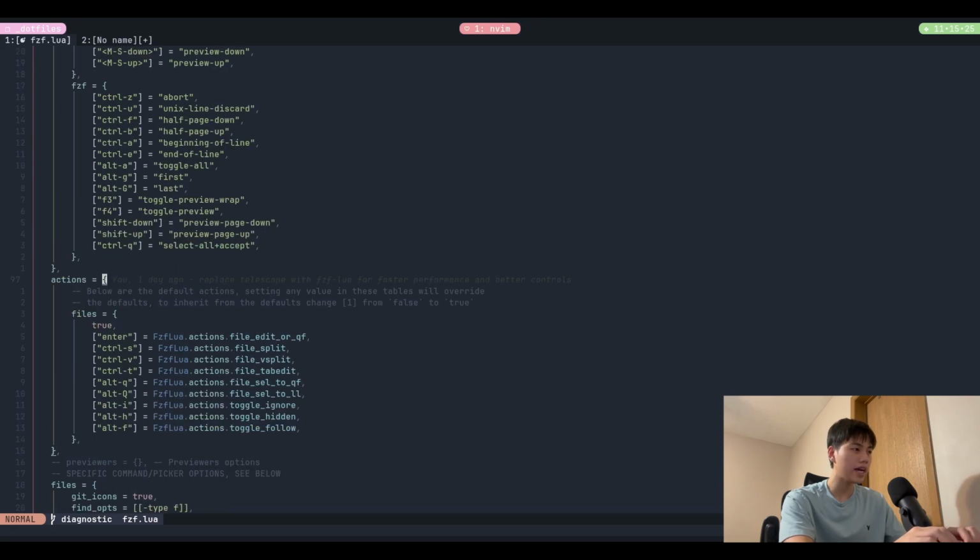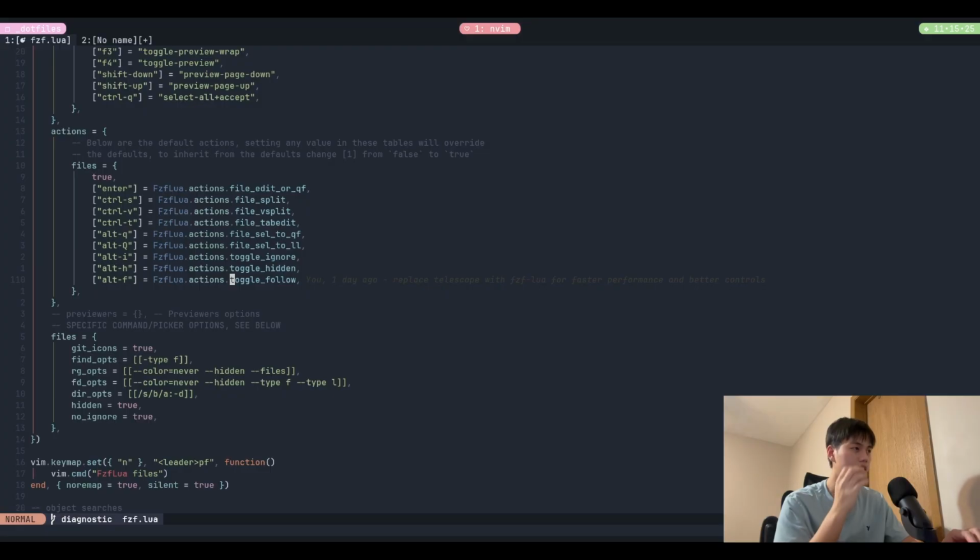With the actions here, they should all be default. I don't think I touched anything here. Yeah, they are all defaults.